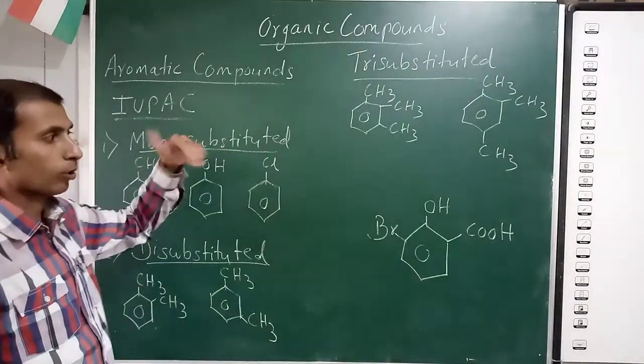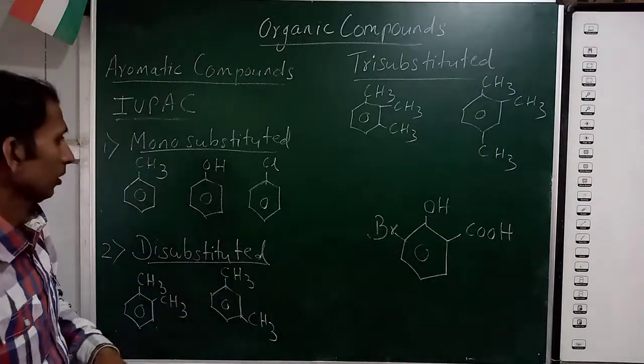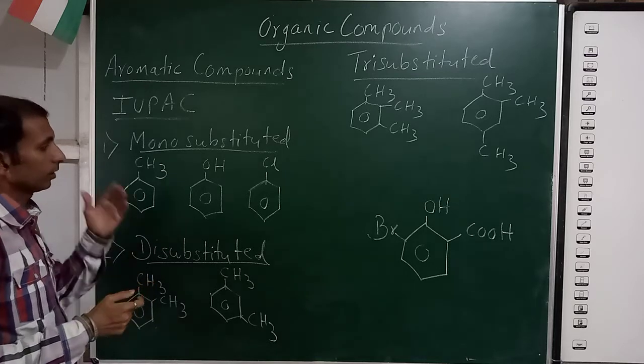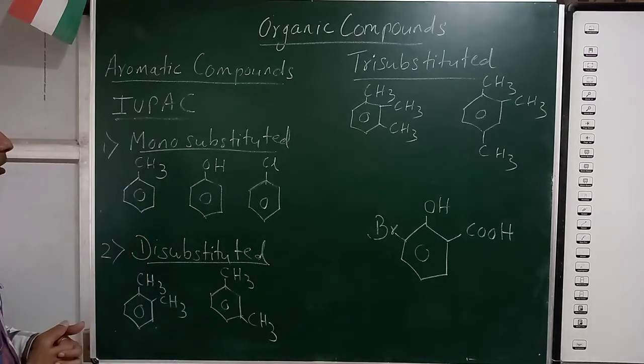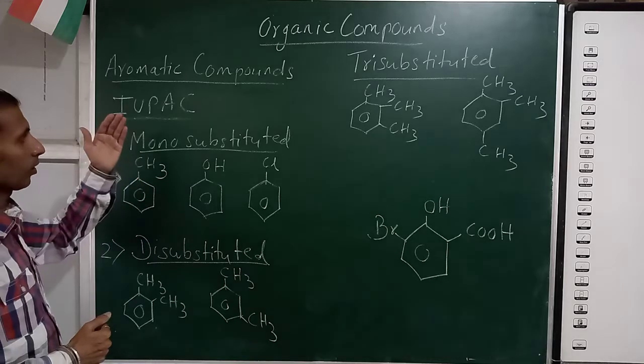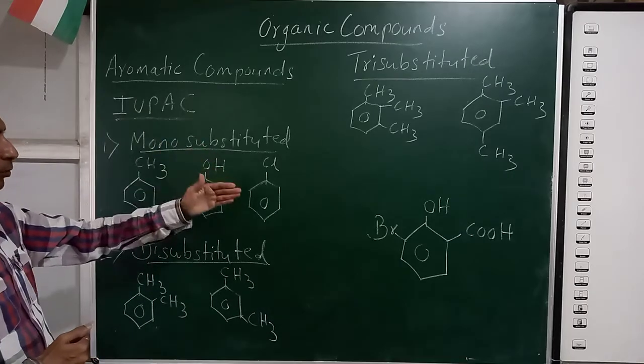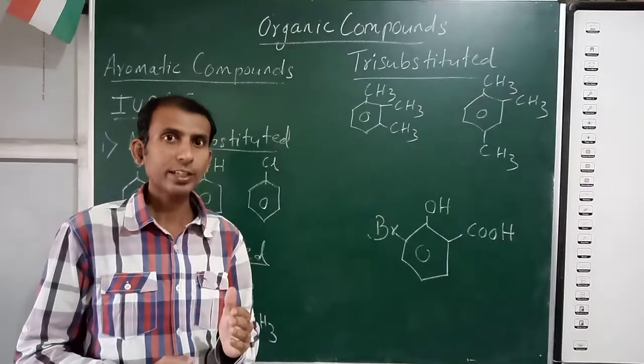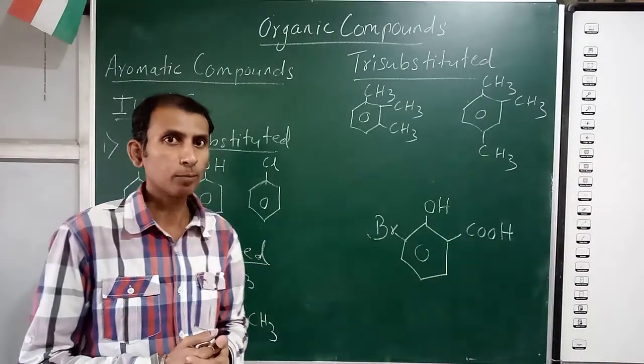So they are called aromatic compounds. Now we have to start with the IUPAC nomenclature of such type of aromatic compounds. In that first category is mono substituted derivatives of aromatic compounds.